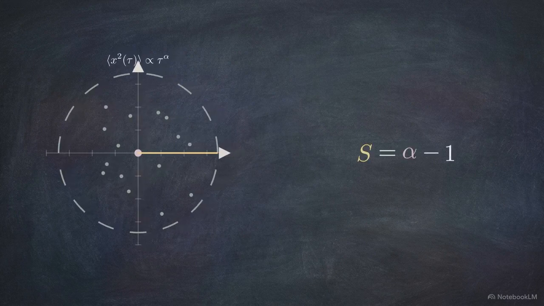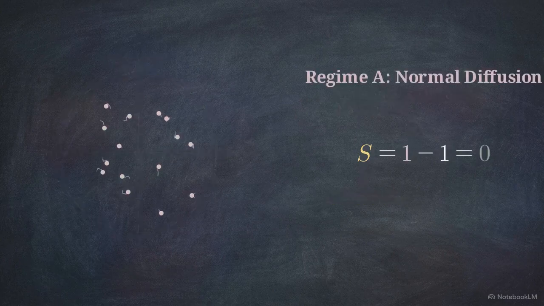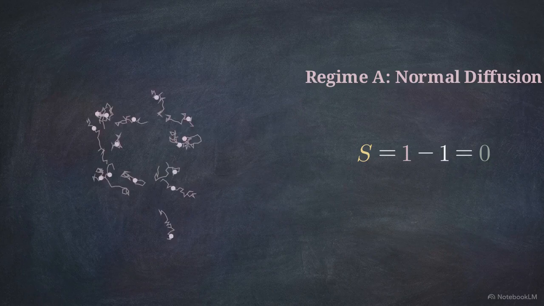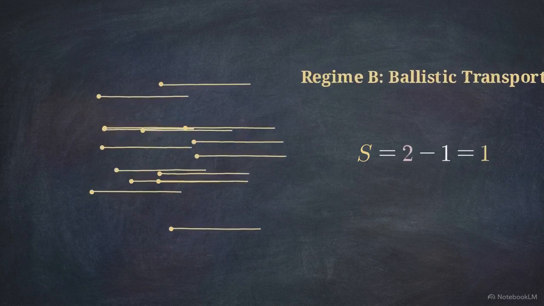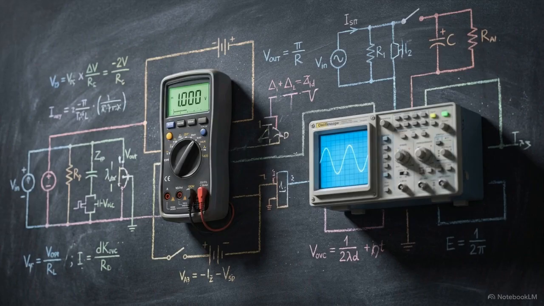The relationship reduces to a straightforward identity. Coherence equals the anomalous-diffusion exponent minus 1. Normal diffusion, purely random movement, carries an alpha of 1, resulting in 0 coherence. Ballistic transport, particles moving in absolute unison, yields an alpha of 2, outputting maximum coherence of 1. By tying coherence to physical diffusion, the theory's central variable becomes a hard, measurable number.